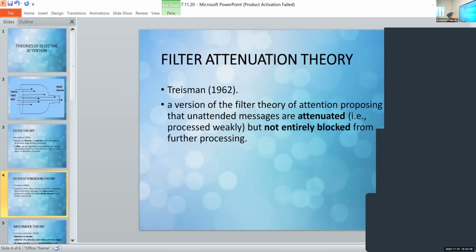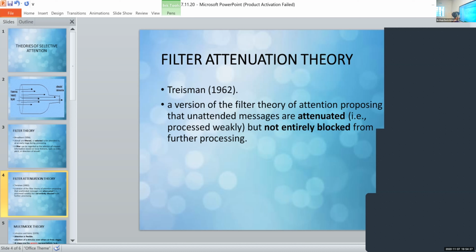Attenuated means processed weakly. Finished?